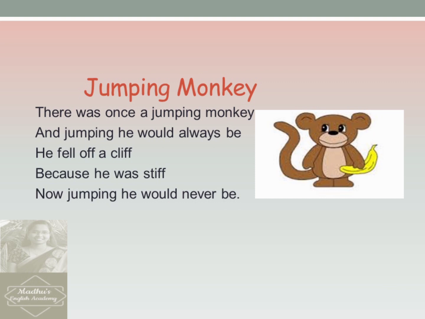So let us label them as A. Cliff and stiff: lines 3 and 4 rhyme with each other. So let us label them as B. The rhyme scheme is AABBA. And this is a poetry of 5 lines with the rhyme scheme AABBA. So it is a limerick. Children, you can go through this limerick and check whether it is meeting all the conditions.